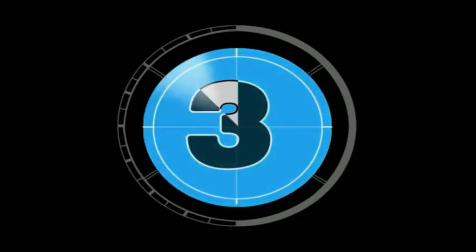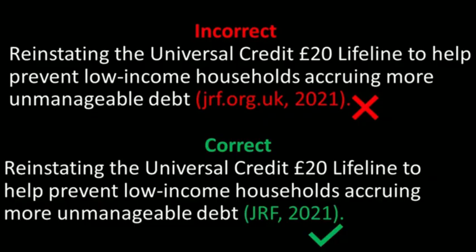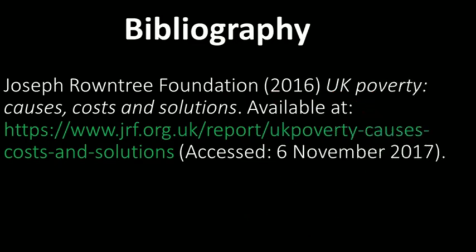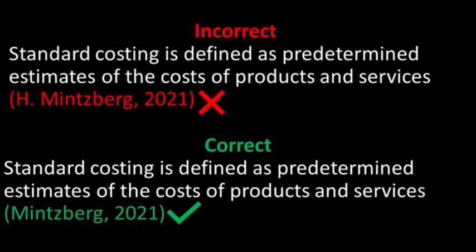Top 5 things to avoid. There are a number of things to avoid when you are citing sources. Avoid citing the website address. Just cite the author, whether the author is a human or an organization. Website addresses belong in the full reference at the end of your assignment in the bibliography. Avoid bracketing the author and the year at the beginning of the sentence. Avoid putting more than the surname in the citation. Just put the surname. No initials, no first name, just the surname.